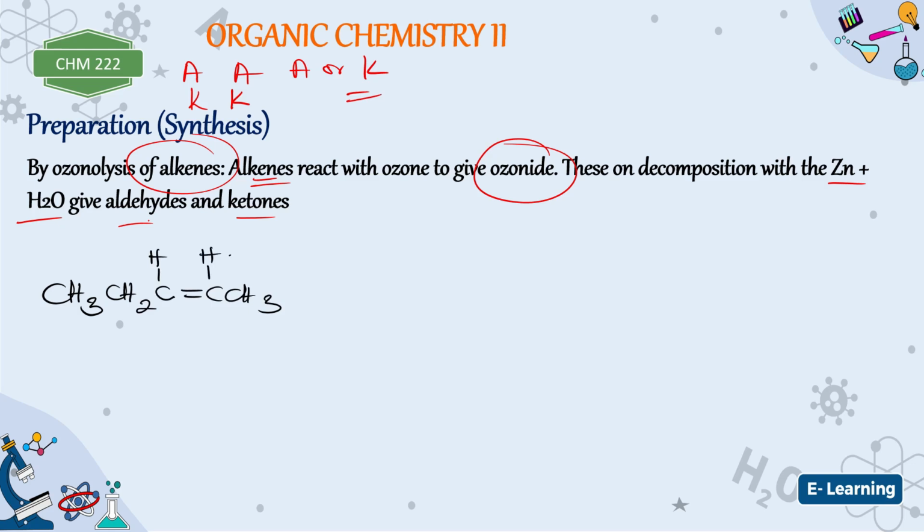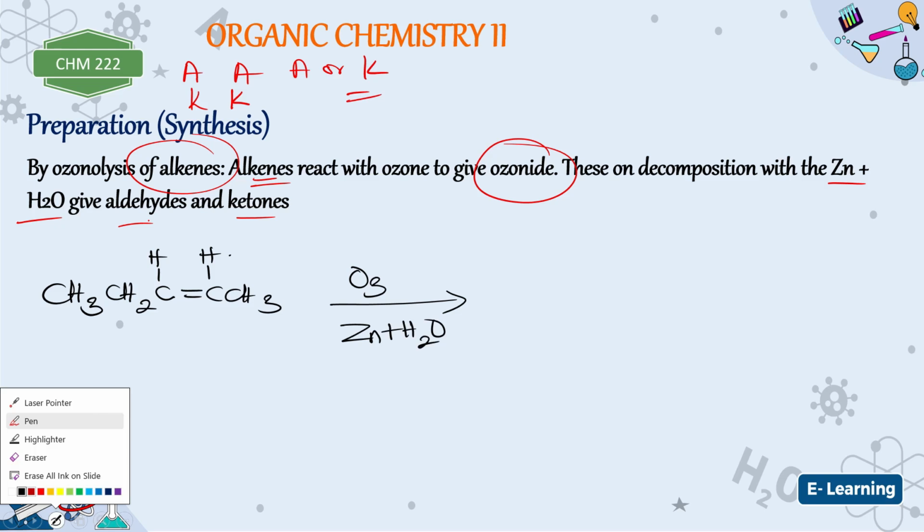Now in this case, this reaction is very, very easy. It's not something that you need to waste time on. So if you have react with ozone, then you have zinc and water. The mechanism was not specified for you here. Now what you just do is you break this into 2. Alright? Now to this end put a double bond oxygen, to this end put a double bond oxygen. Are you getting it now? At the seat of the double bond, you divide it into 2. To this end put double bond oxygen, to this end put double bond oxygen. That is the answer to that question.